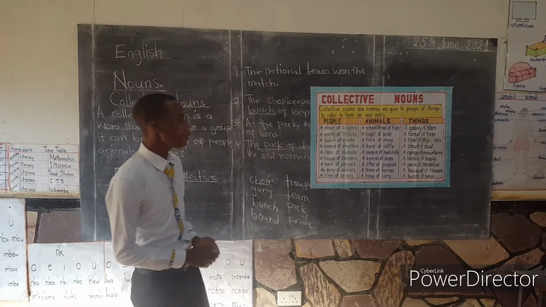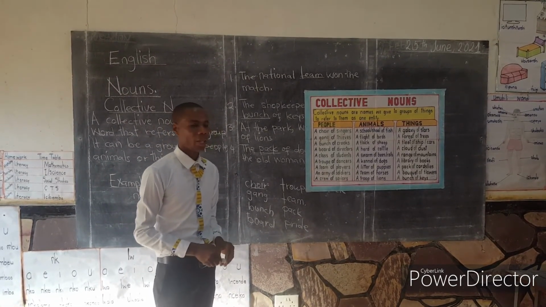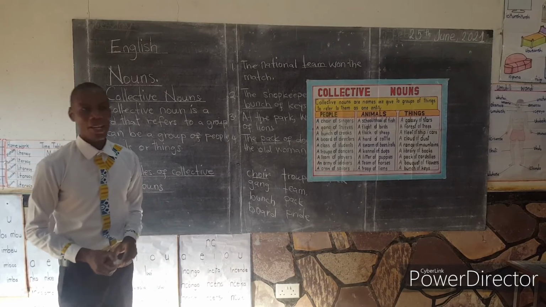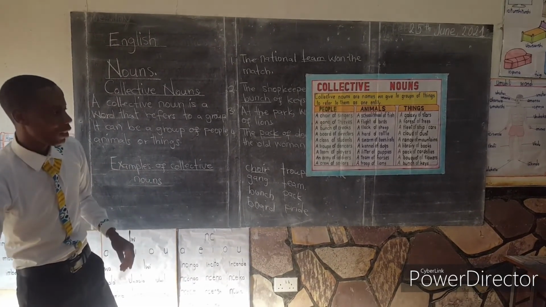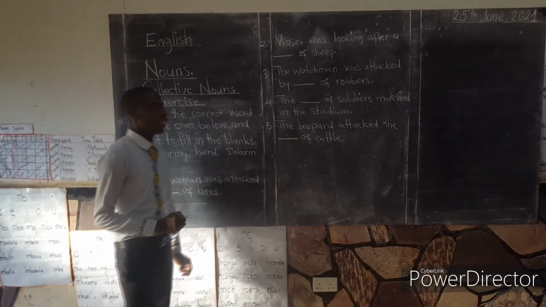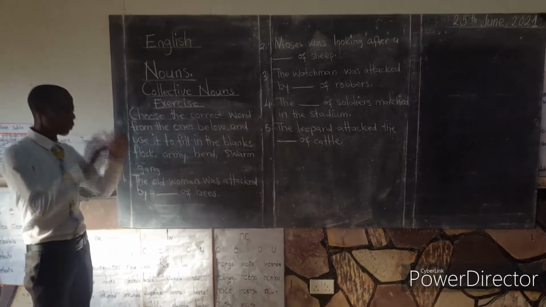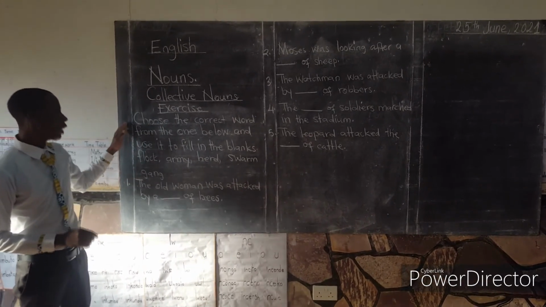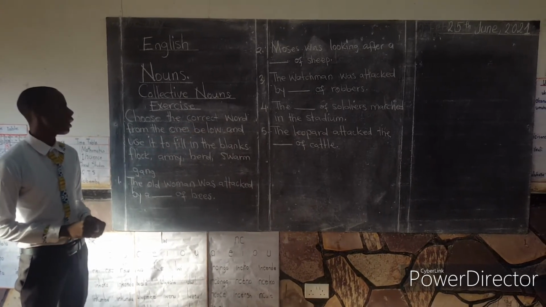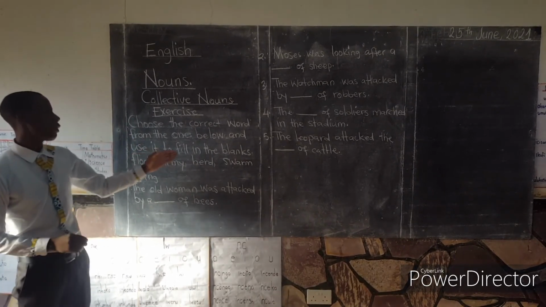Okay, at this moment, I will give you a short activity that I'll need you to do, so you can prepare your books as well as your pens, wherever you're watching this video from. Having looked at collective nouns, here is a short exercise that I expect you to do. The instructions are: choose the correct word from the ones below and use it to fill in the blanks.